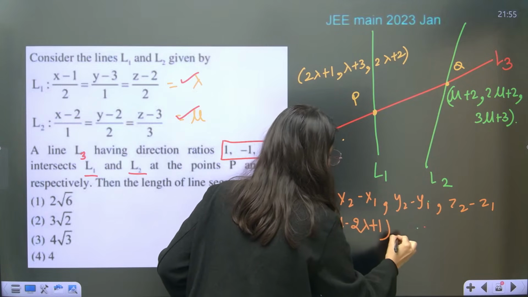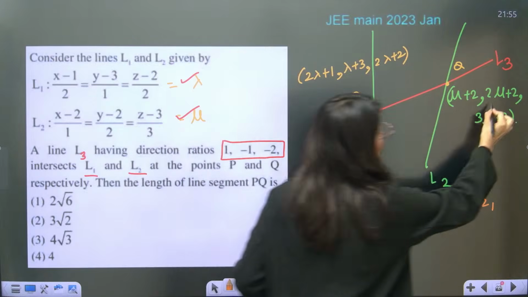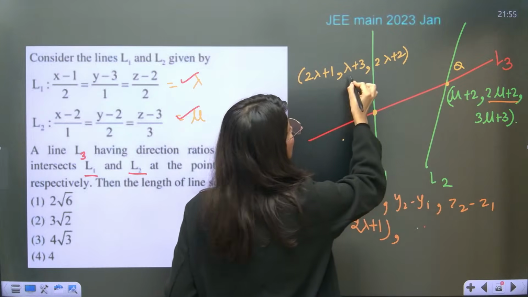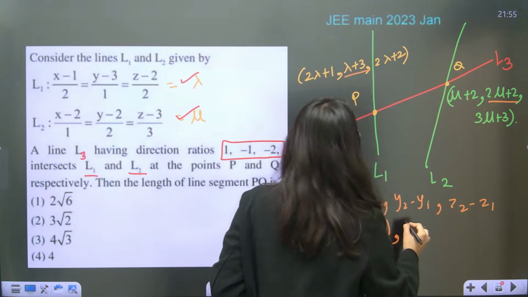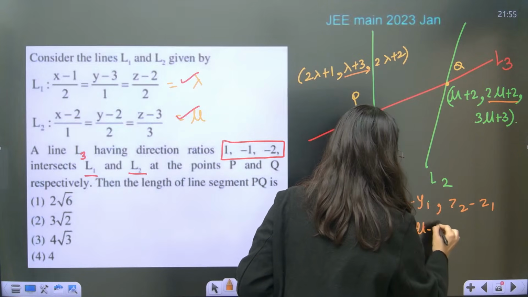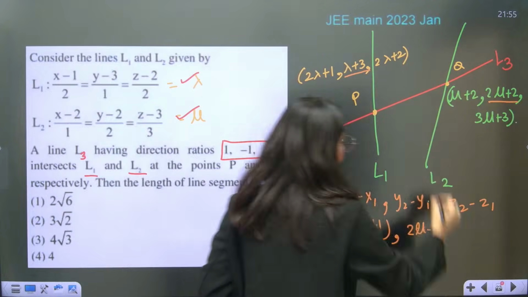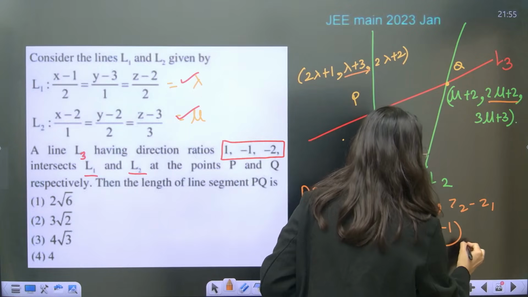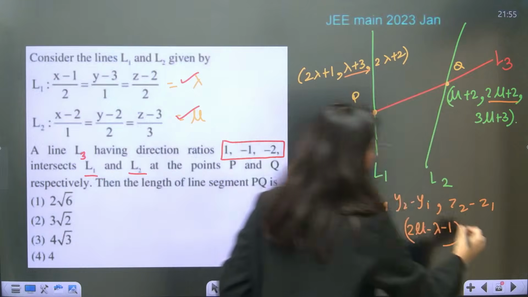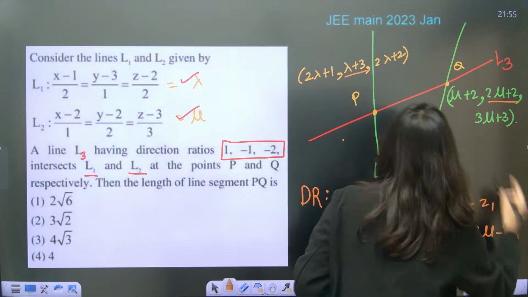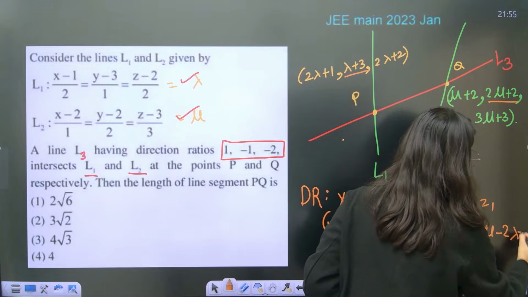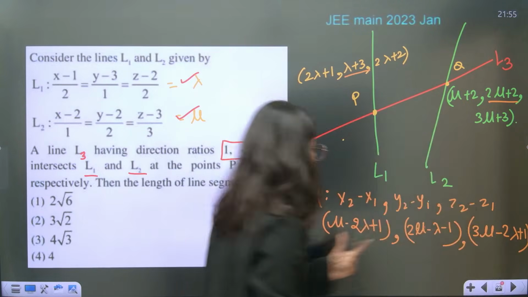So this is your first thing. Y2 minus Y1. That means 2 mu plus 2 and lambda plus 3, this minus this. Okay? So 2 mu minus lambda. What about the constant part? Minus 1. And the third thing, Z2, 3 mu plus 3. So 3 mu minus 2 lambda, and 3 minus 2 is 1. This is your direction ratio.